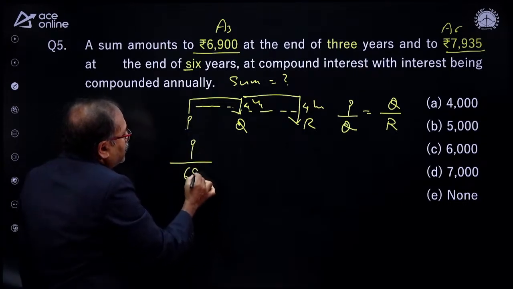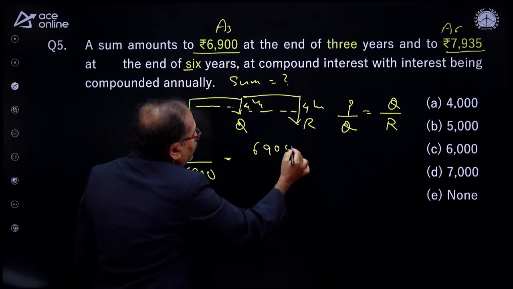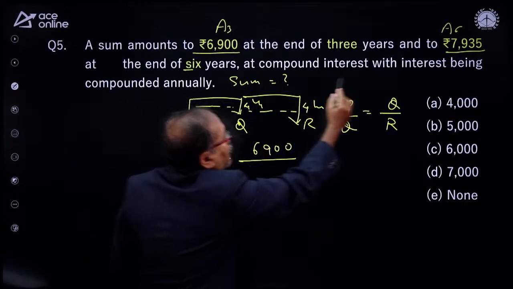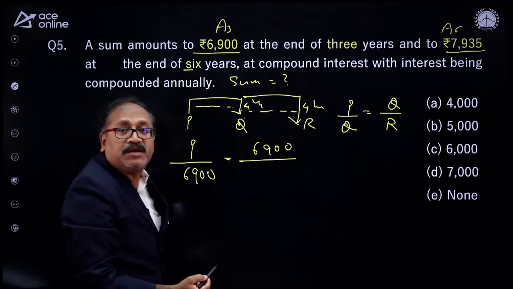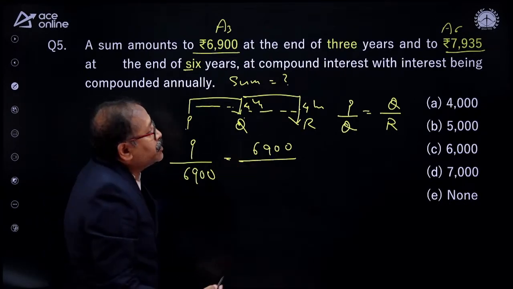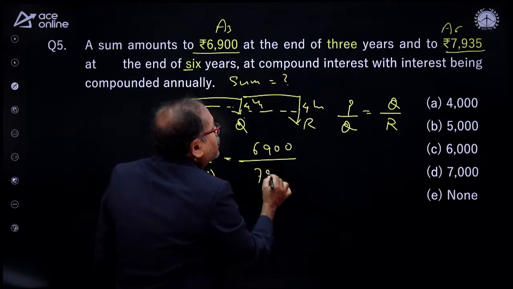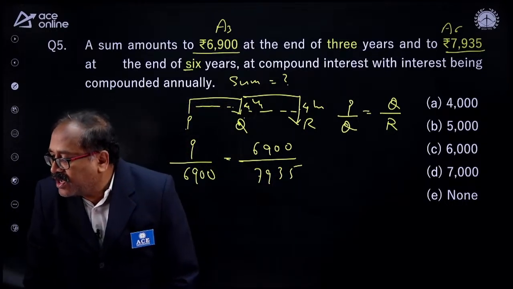So that is P by 6,900, which is equal to 6,900 by the amount after 6 years, because here to here 3 years gap, here to here 3 years gap. So when the time gap is the same, then put it in proportion. So that is 7,935. By solving this, you get the P value. Anyone got the answer?